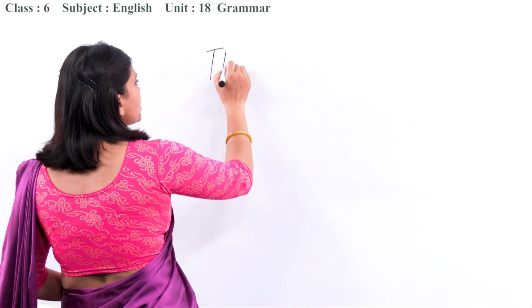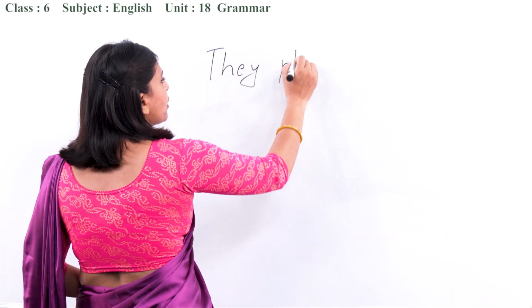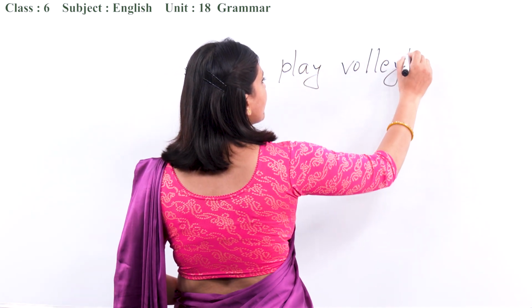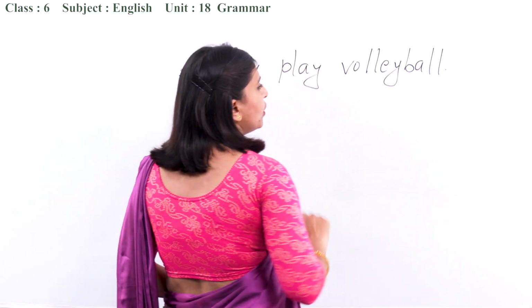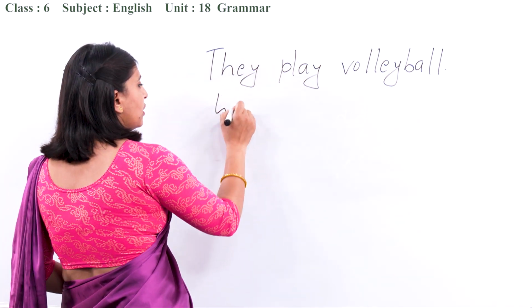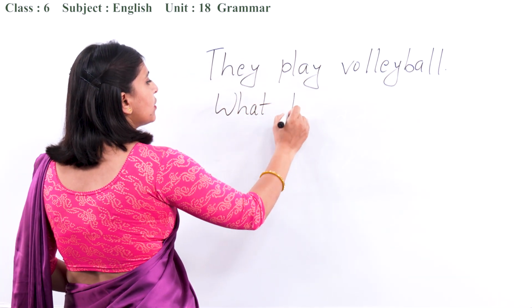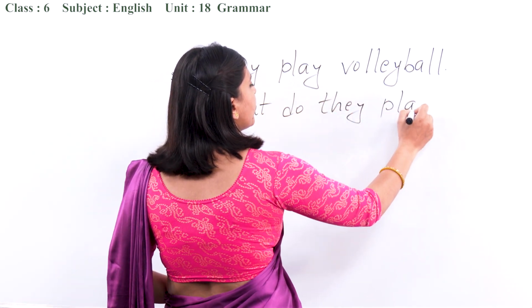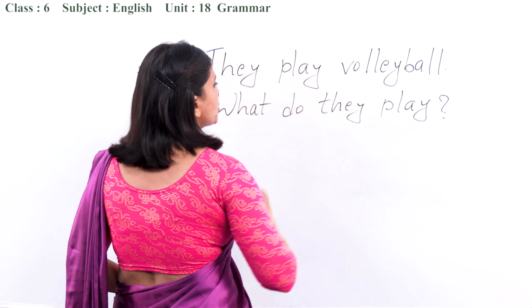Okay. So the next statement is they play volleyball. What is the WH question used there? Tell me. Okay, what do they play? Let us see the structure, okay?